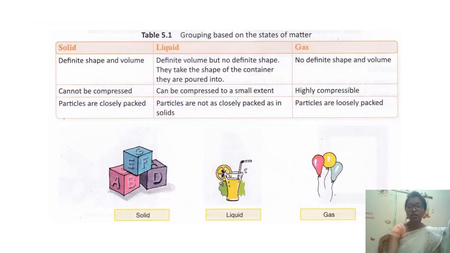So students, here you can see grouping based on the states of matter. What is state of matter? It is solid, liquid and gas. In solid, it has definite shape and volume. Liquids take the shape of the container, and gas has no definite shape and volume.